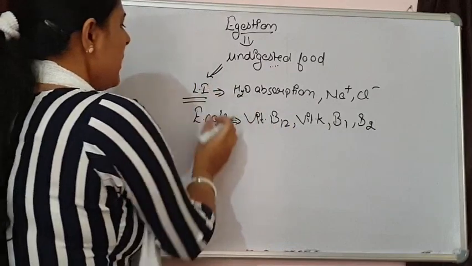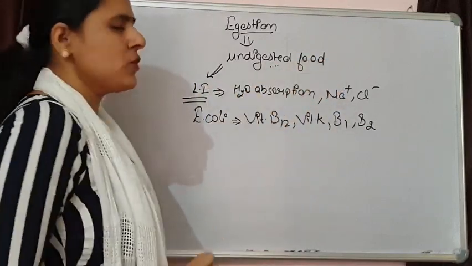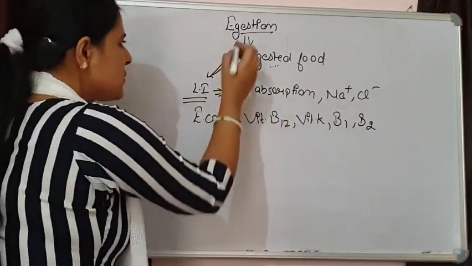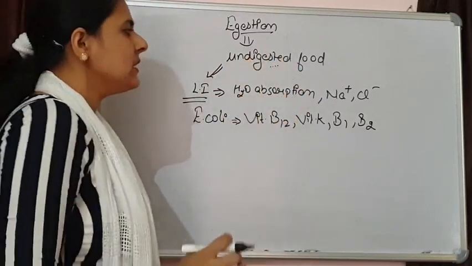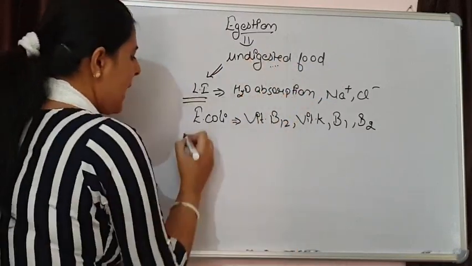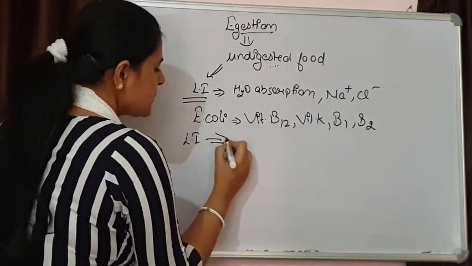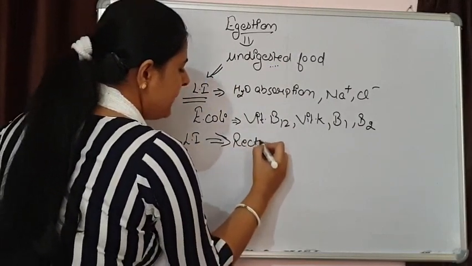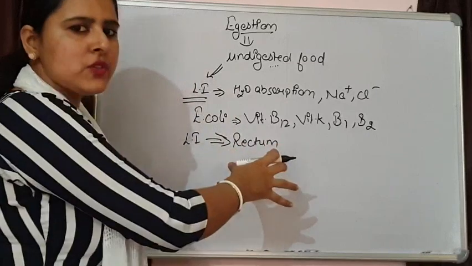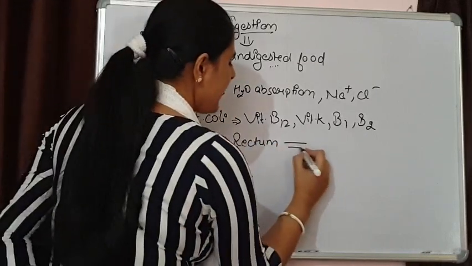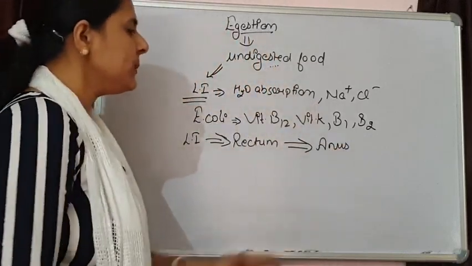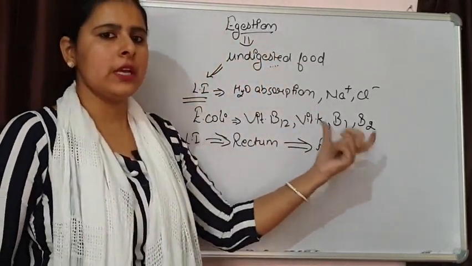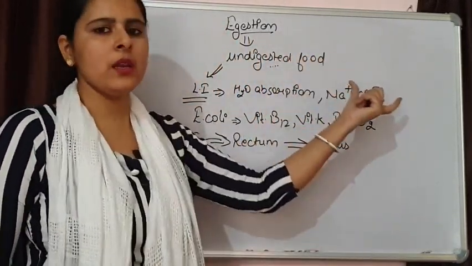And due to continuous absorption of water, solidification of this undigested food takes place. This solidified food from the large intestine is going to move into the rectum, where it is temporarily stored for some time, and from the rectum it is pushed into the anus. Anus will be the opening that removes this undigested food from our body.